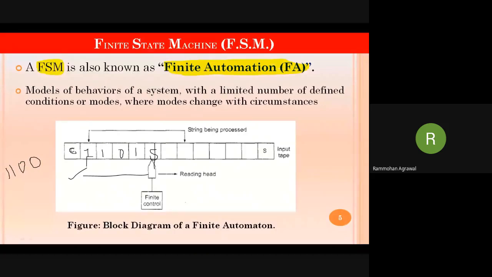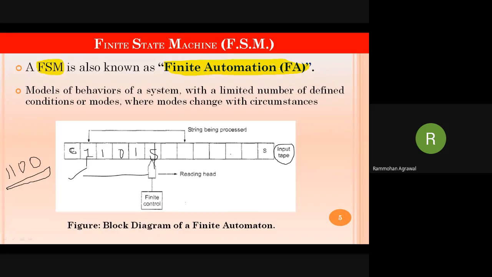While C denotes the starting character, these characters are given on a tape, which is an input tape. The length of the string depends on the user. Whatever the user wants to store, that length is dependent on him, and this string will be entered on the input tape.